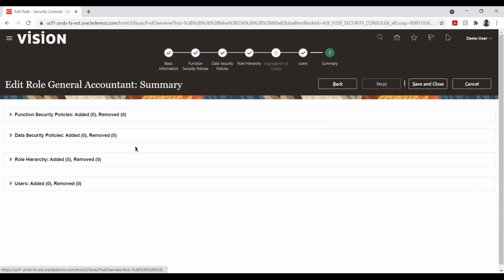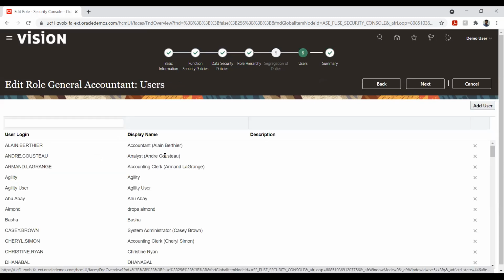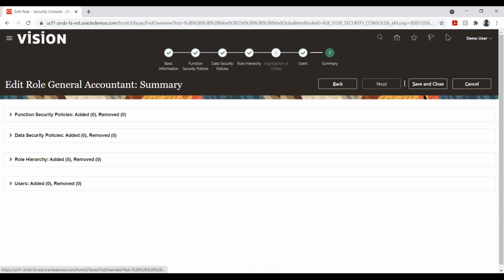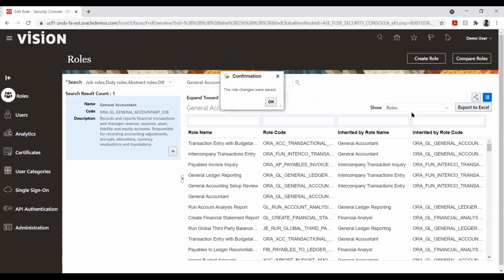And then we have user assignment and the other things. If at all I wanted to assign any particular user, I can assign it here. Since this is a test environment, we have many users assigned to it. But if I wanted to use a specific user, I'll be able to. So we can customize the role, add any specific user, and give access to that user. Okay, so that is about roles.